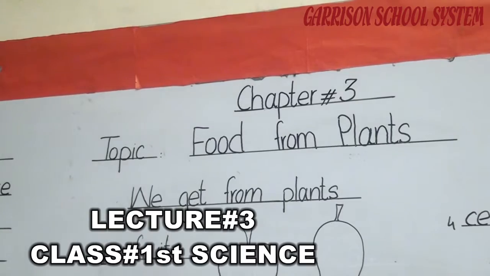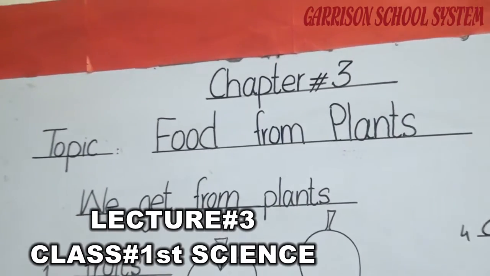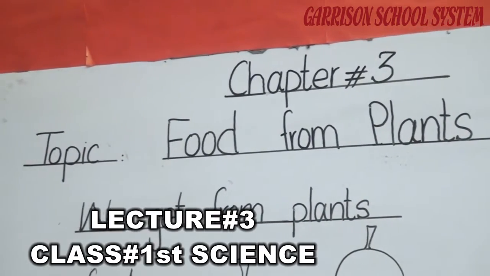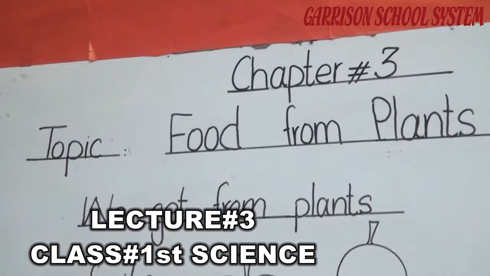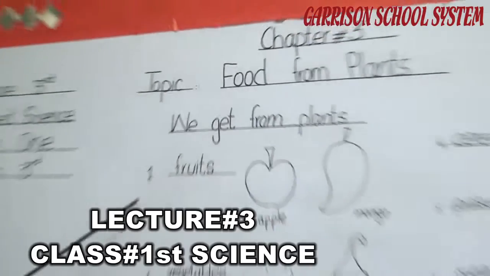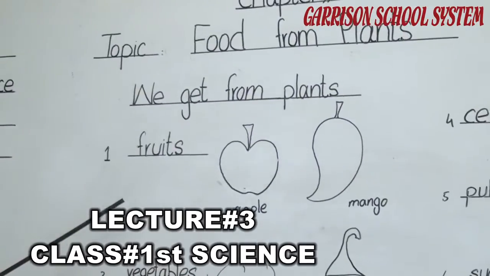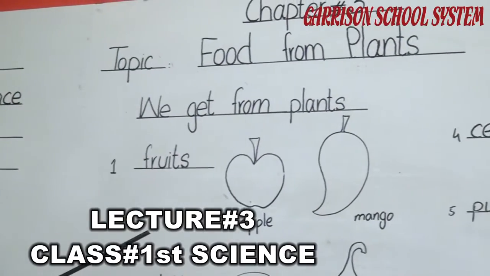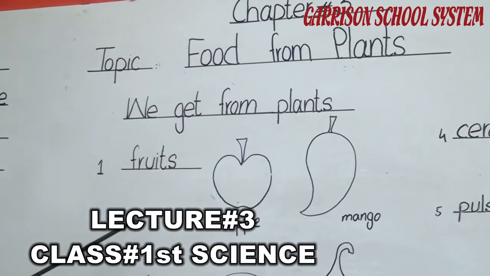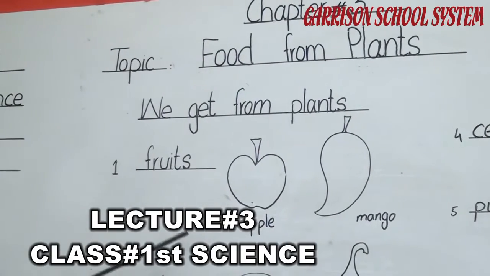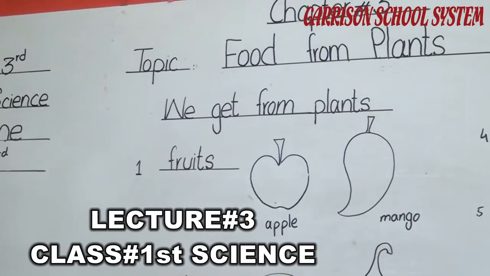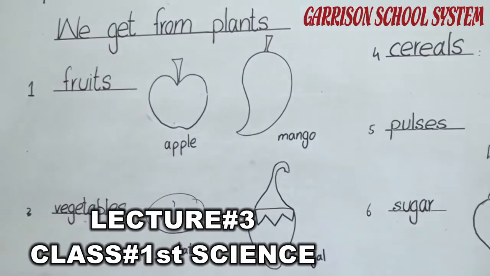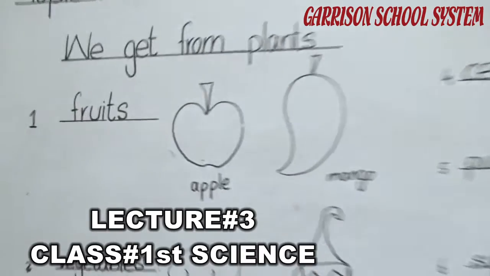You know that there are two sources of food for us, plants and animals. And mostly the food we eat, we get from the plants. There are different things we get from the plants. For example, the number one thing is fruits. We get fruits from the plants and we use these fruits in our eating. Apple, mango, grapes, bananas, cherries. There are different types of fruits which we get from the plants only.